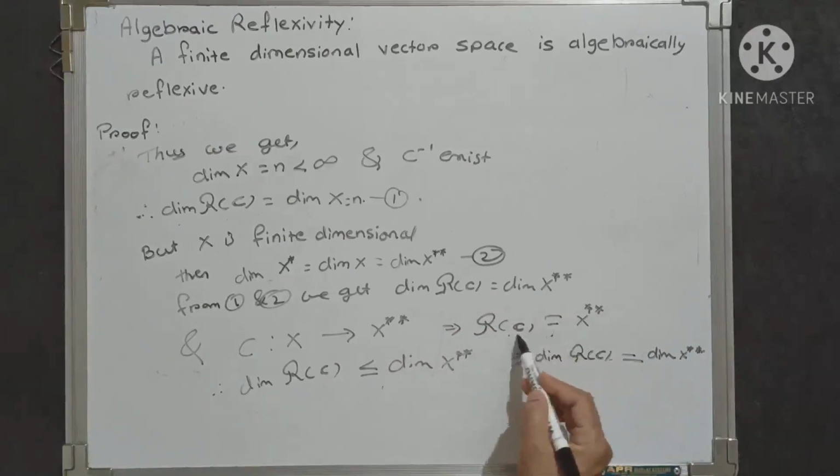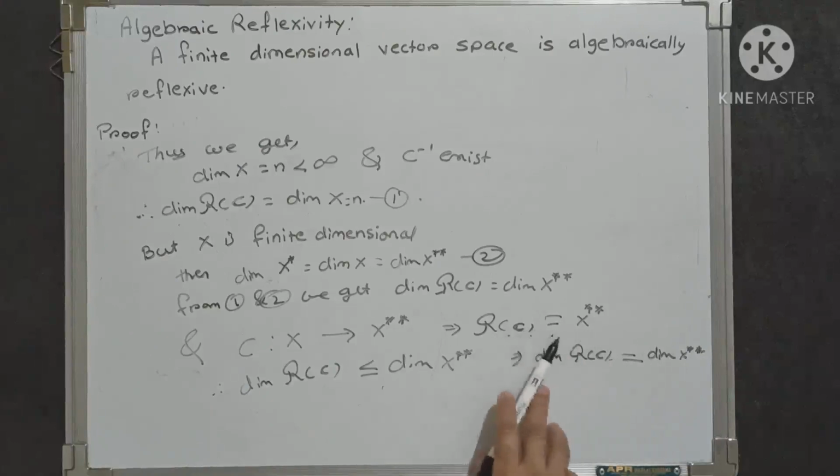That means script r of C equals x double star, and as script r of C equals x double star, we get that the capital X is algebraically reflexive. In this way we show that a finite dimensional vector space is algebraically reflexive.